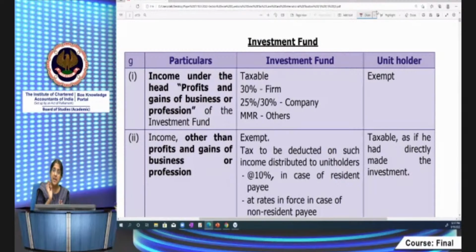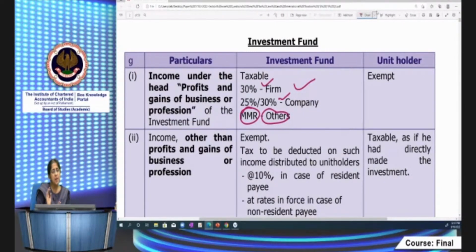Income under the head profits and gains of business and profession, that is taxable at fund level itself. Okay, it's 30% in case the fund is in the form of a firm, and for a company, whatever the rates applicable to it. For all the other forms, it's taxable at maximum marginal rate. And of course, this income is exempt in the hands of the unit holder.